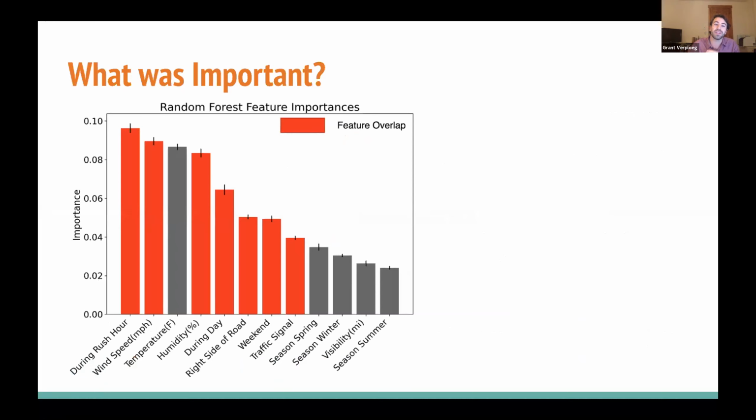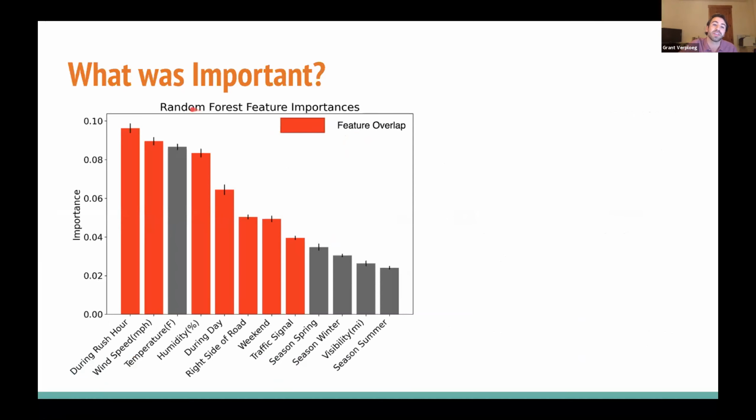Next, I wanted to see what was important. So I compared the decision tree to a better performing model in terms of its predictive power, this being the random forest. So this plot just shows the overlapping important features between the two, shown in red. I wanted to zone in on two of those features that were continuous, wind speed and humidity. So this shows a partial dependence plot to show the marginal effect that they had. So as humidity is less than 20%, severity increases. And when wind speeds are greater than 10 miles per hour, severity increases as well.